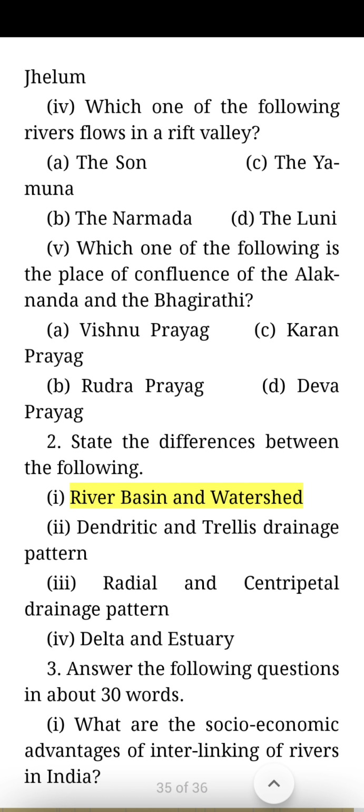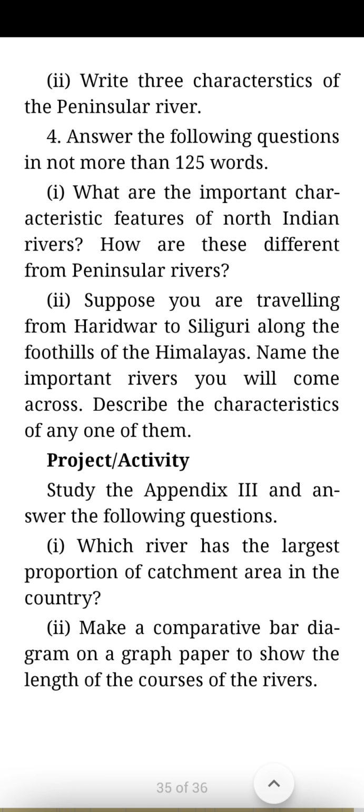One, river basin and watershed. Two, dendritic and trellis drainage pattern. Three, radial and centripetal drainage pattern. Four, delta and estuary. Answer the following questions in about 30 words. One, what are the socio-economic advantages of interlinking of rivers in India? Two, write three characteristics of the Peninsular River.